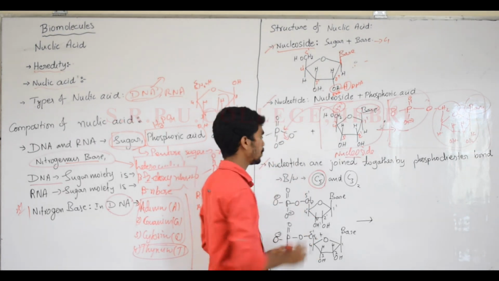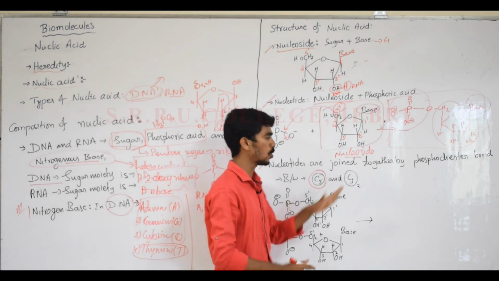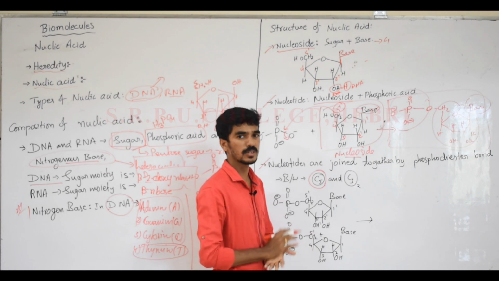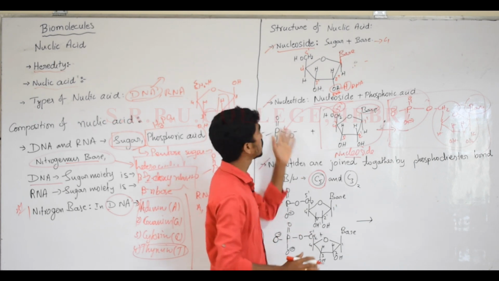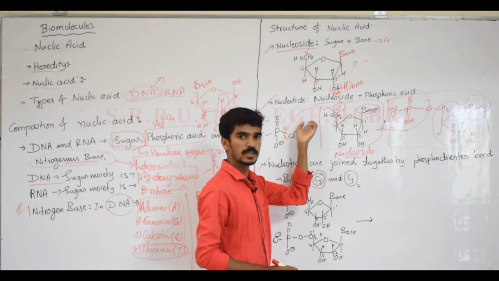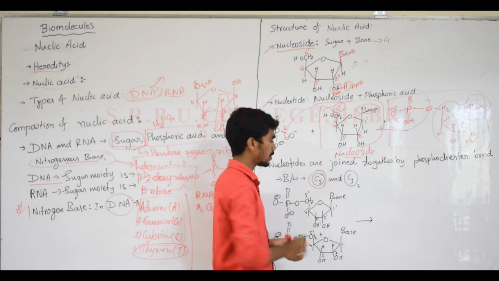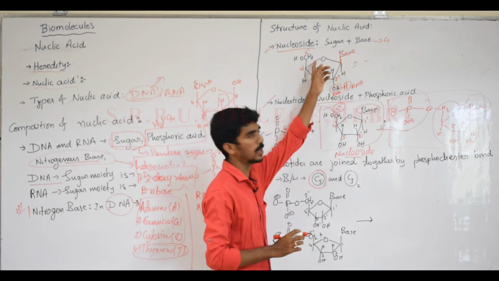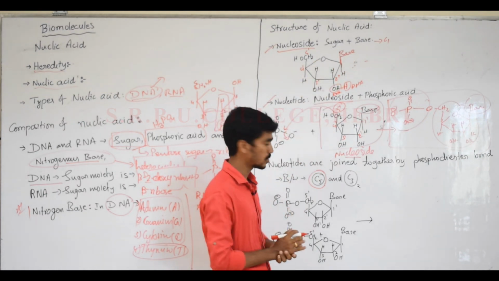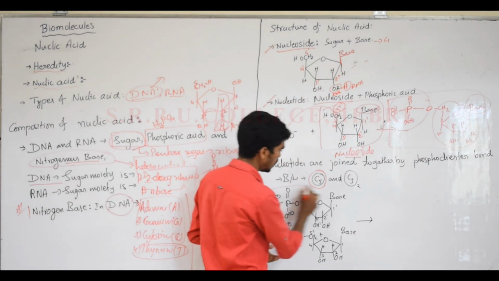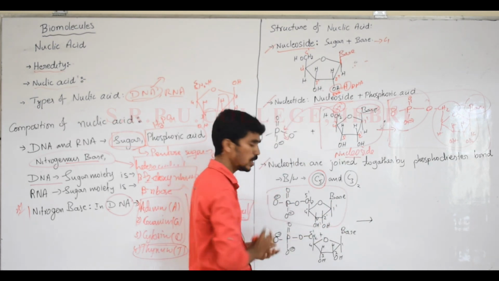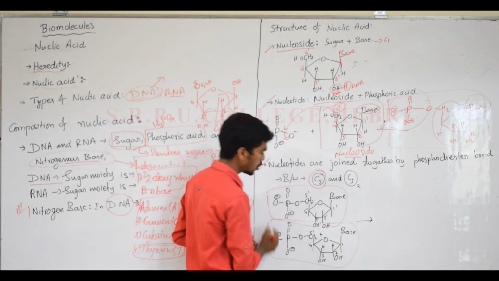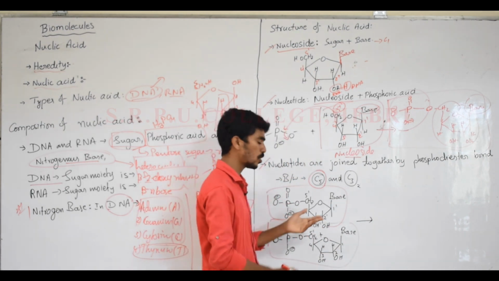Then we'll move to the combination of two or more nucleotides, and how they will be bound. A nucleic acid is a chain, in which the pentose sugar moiety, base and phosphoric acid are all present. Here I will take one nucleotide which will be bonded with another nucleotide, and see where the bond will form.